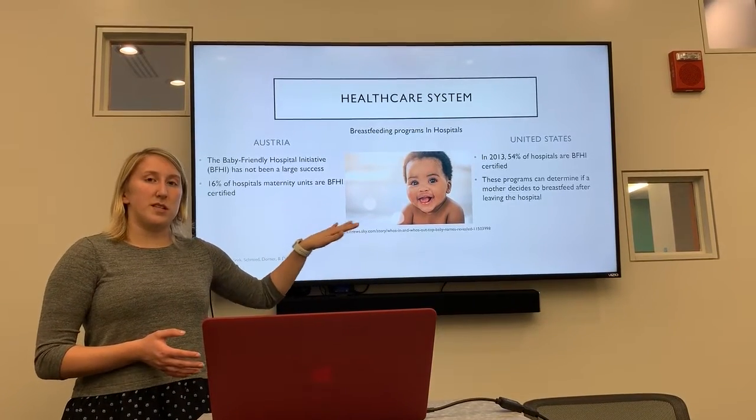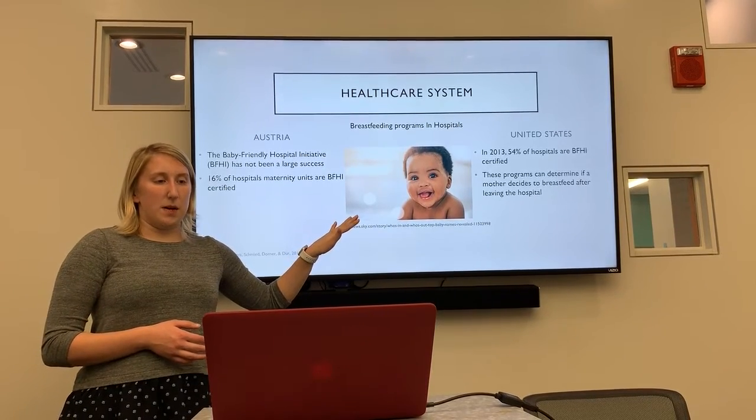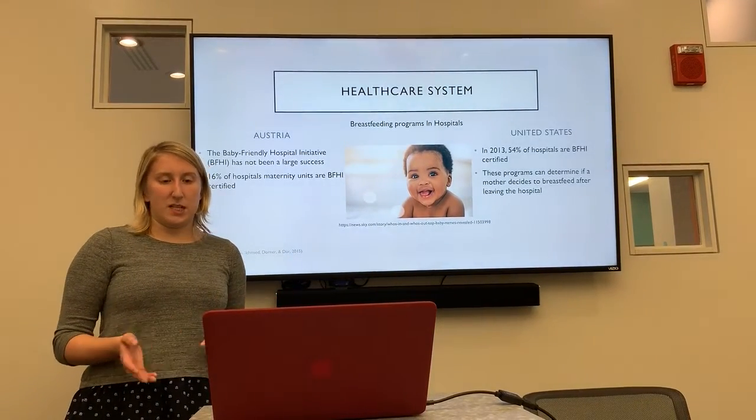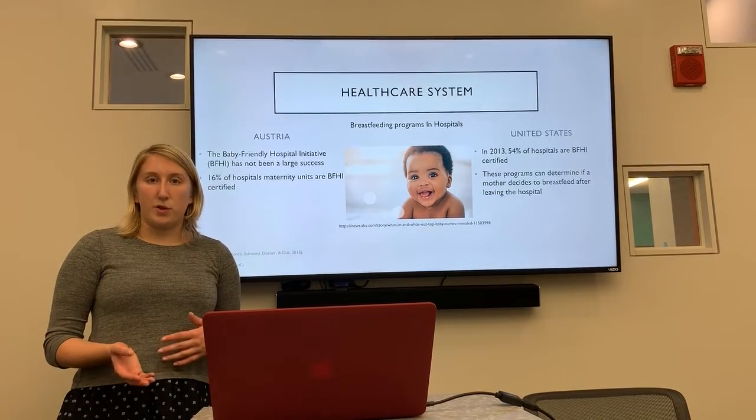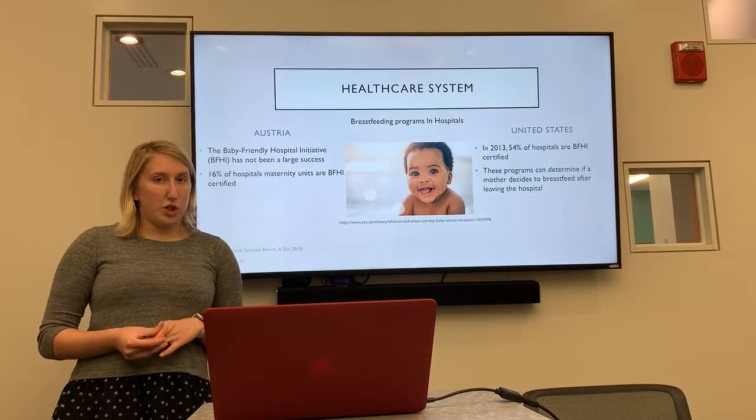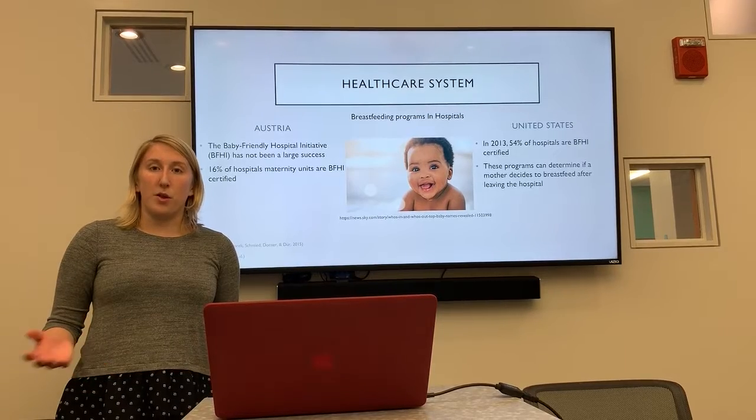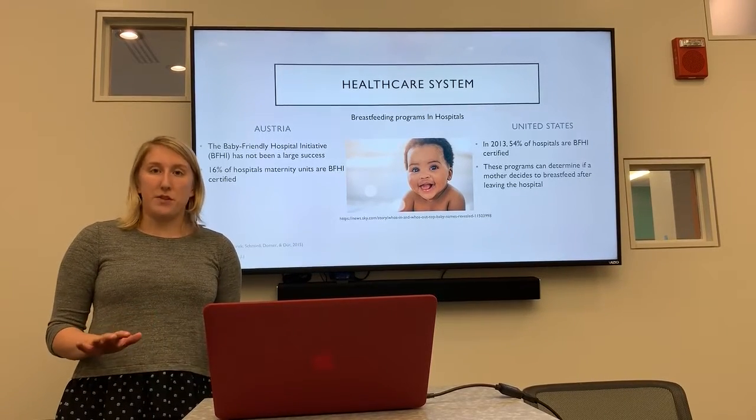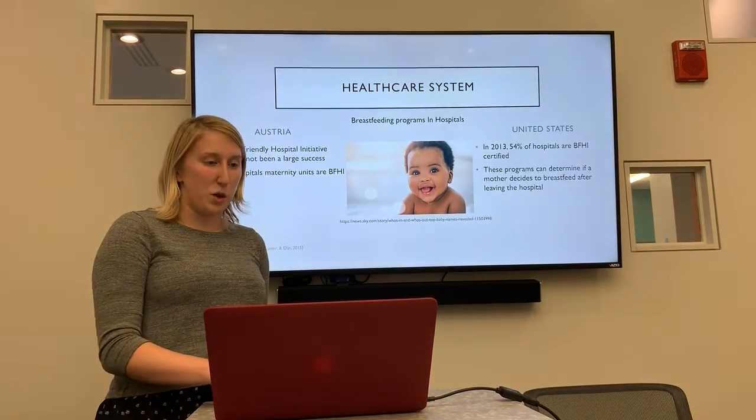Sometimes this program does decide if the mother will breastfeed once leaving the hospital, and that's because they have the 10 Steps to Successful Breastfeeding. And then if the mother can't breastfeed or needs another option, they have the International Code of Marketing of Breast Milk Substitutes so that the baby is still getting what they need and they're still giving the mother other options, not just, oh, you have to breastfeed. No, they're giving them other resources and information to utilize as well.